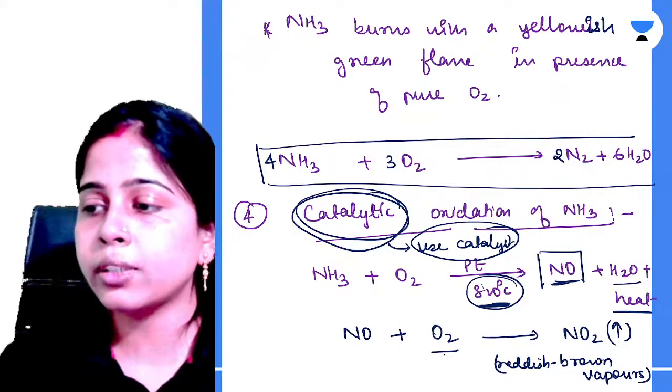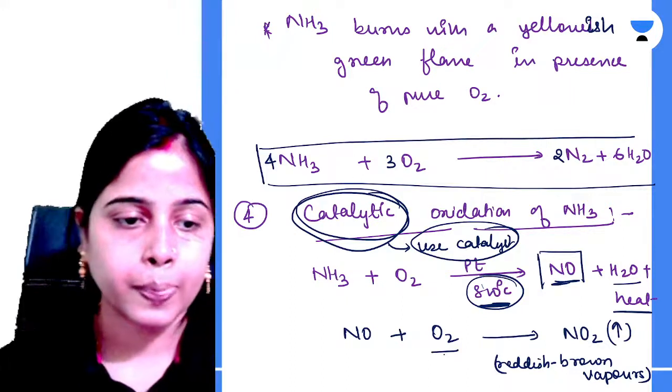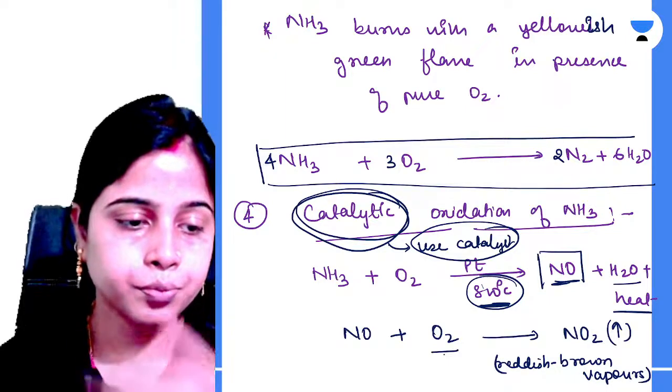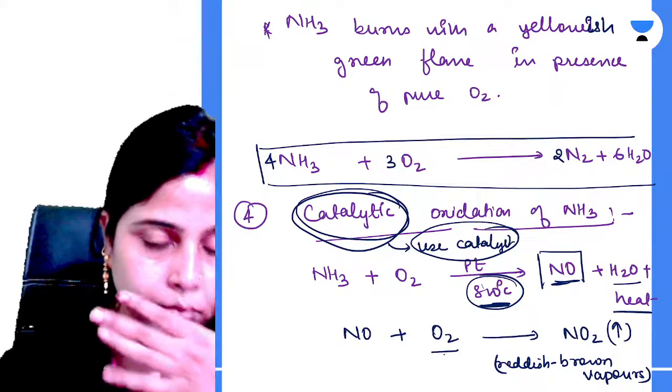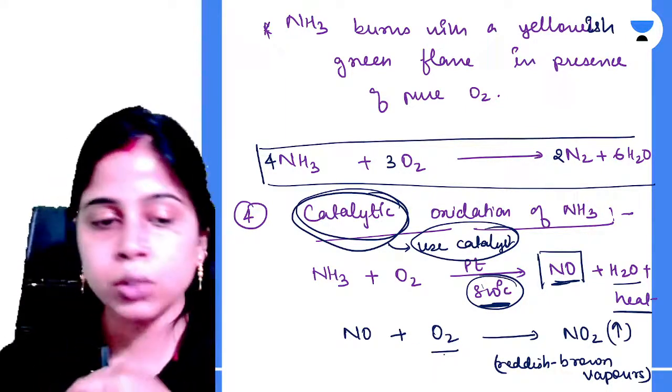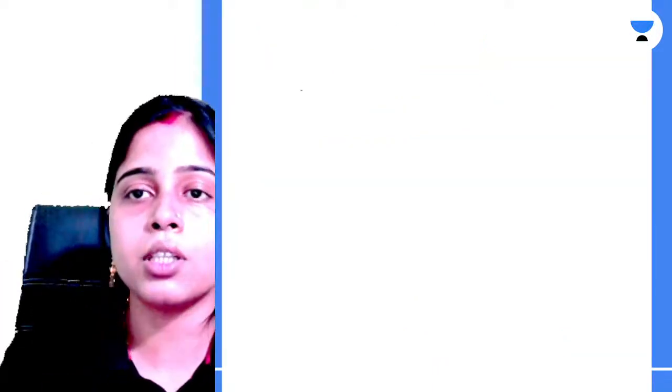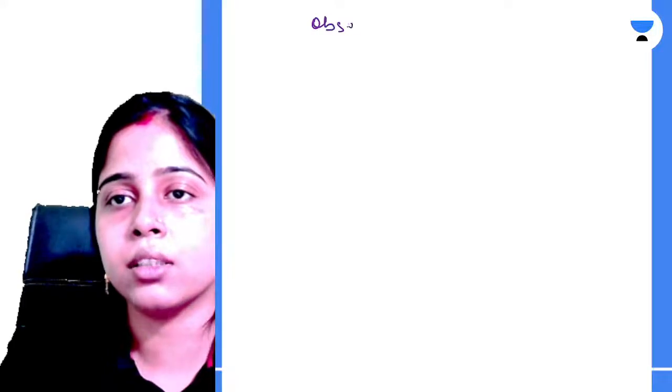Am I clear, Ankur? Tell me fast. क्लियर हो गया सभी को? At least tell yes or no ना. Okay, चलो, very good. So what are the observations we will have for this reaction? क्या क्या observations होंगे?